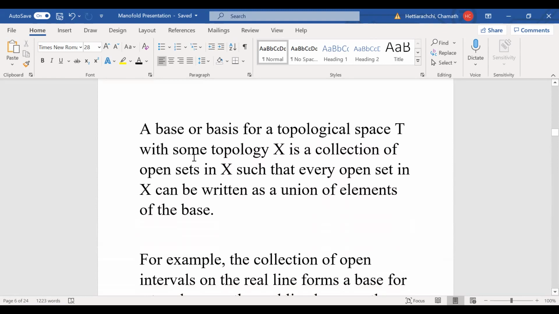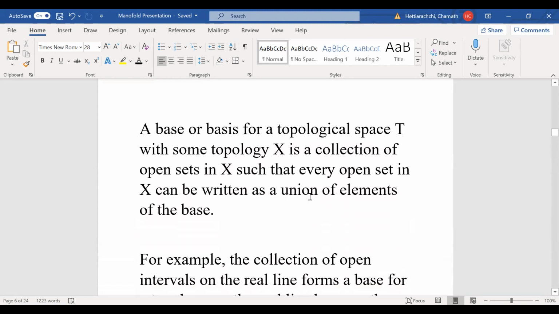Then we can talk about a base or basis for a topological space. With some topology on X, it is a collection of open sets in X such that every open set in X can be written as a union of elements of the base. So that's called a base for the topology.